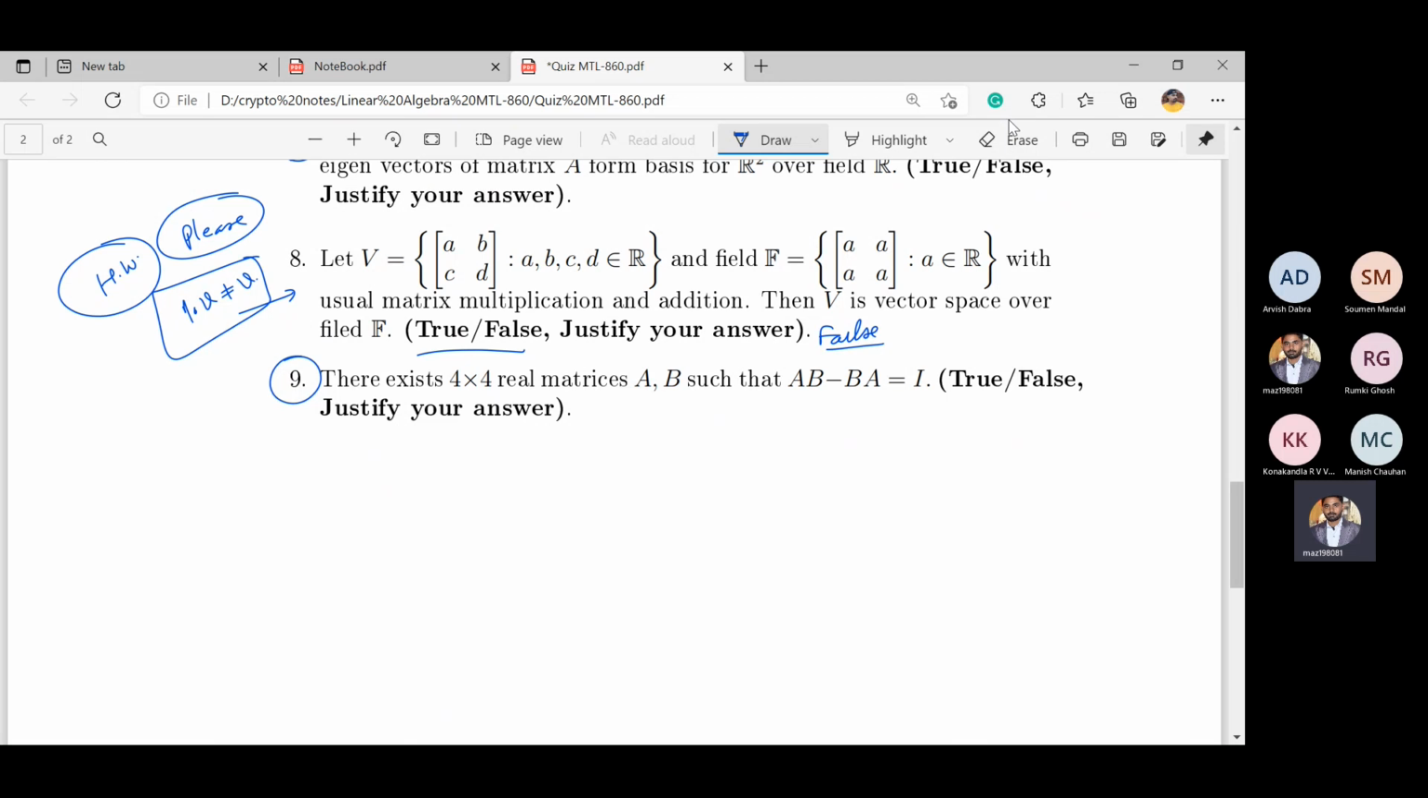Okay, now for question number 9. Yes, anyone? Taking trace on both sides, you can prove it. Yes, the simple one is that trace of AB minus BA equals trace of I, and this will become 4. The left side becomes trace of AB minus trace of BA, and this will become 0 equals 4, which is not possible. This is a contradiction, which is not possible. 0 equals 4. So this one is false.